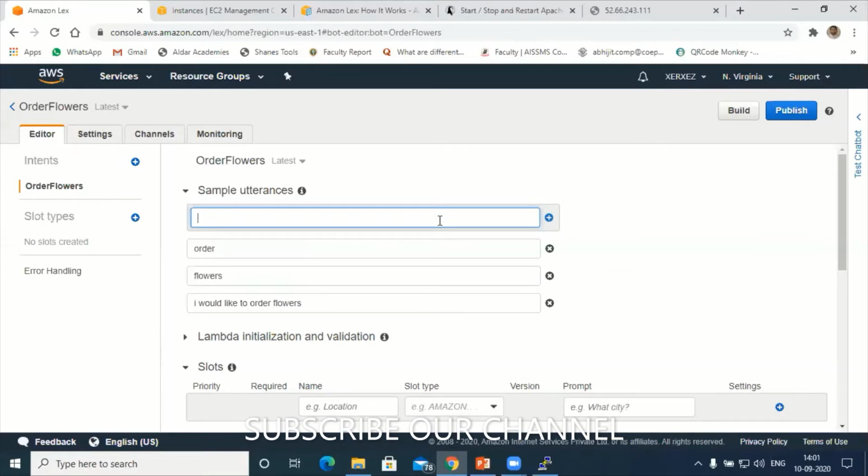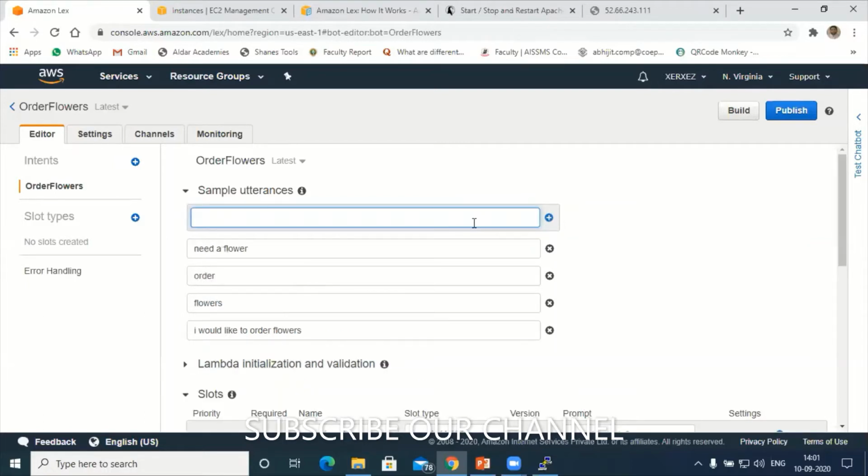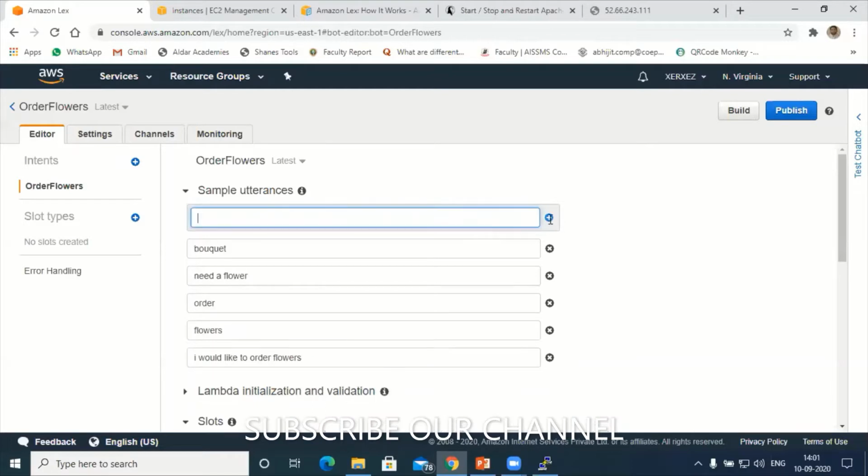Next, any other utterance? "Need a flower." Okay. Next, "bouquet." Flower bouquet is also possible. What is the spelling? Can anyone suggest the spelling of bouquet? B-O-U-Q-U-E-T. Okay, bouquet.